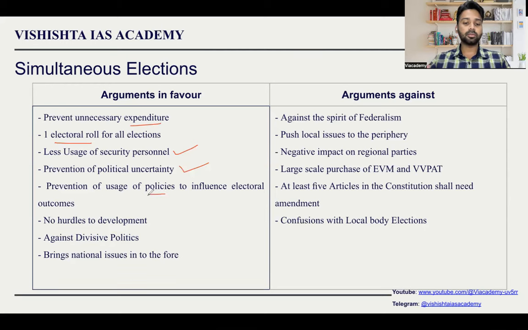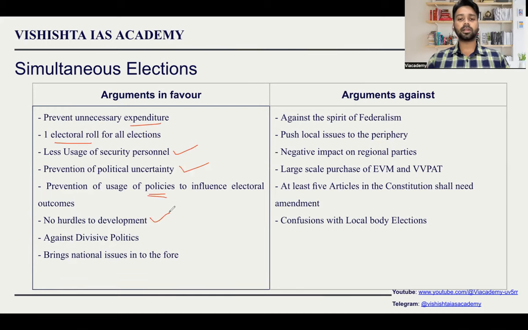Prevention of policies made for influencing the election. Whenever elections come, parties will say we will do away with the farm loans, we will give that freebie, we will do this, we will do that. So these kinds of problems will be done away with.